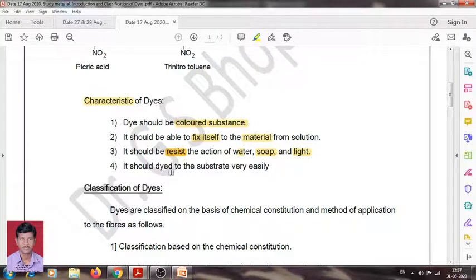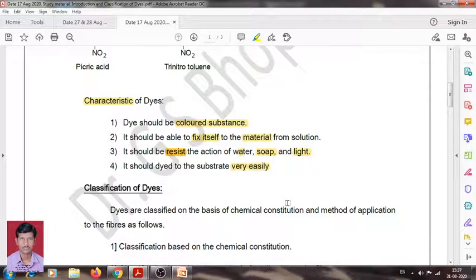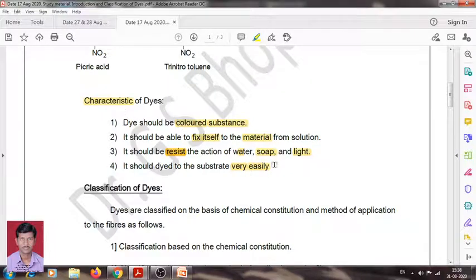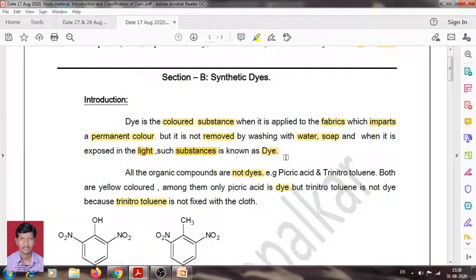And the dye should dye the substrate very easily. This is also important, because if a dye does not have the capability to dye the substrate very easily, then we cannot say it acts as a good dye. If the compound has the ability to dye the substrate very easily, then it is considered a good dye. Therefore, these are the important characteristics of dye. I think you now know the definition of dye well.